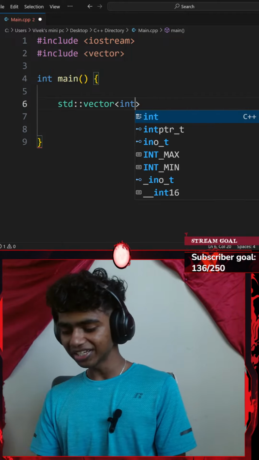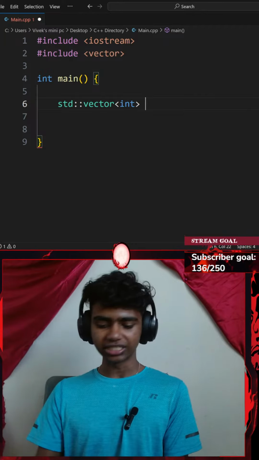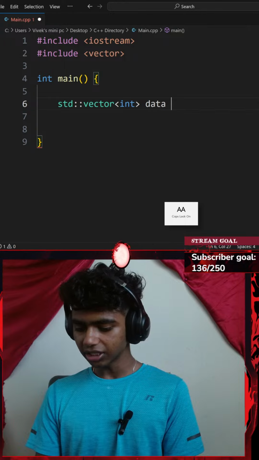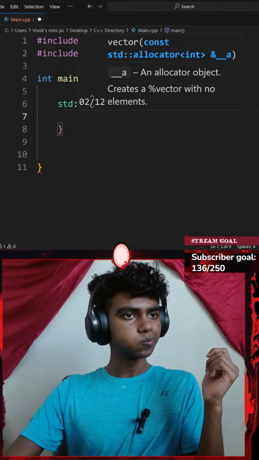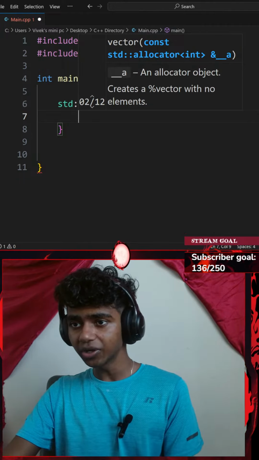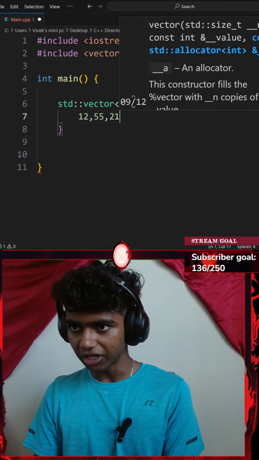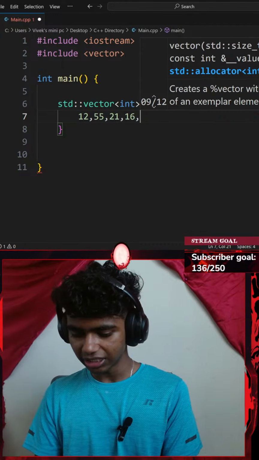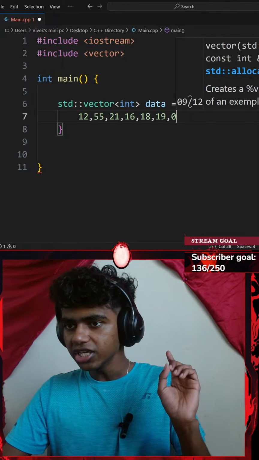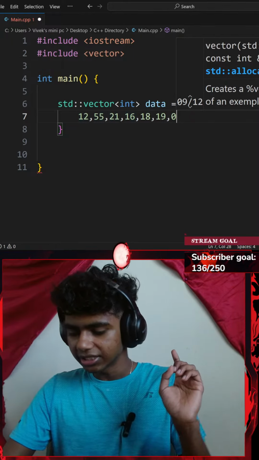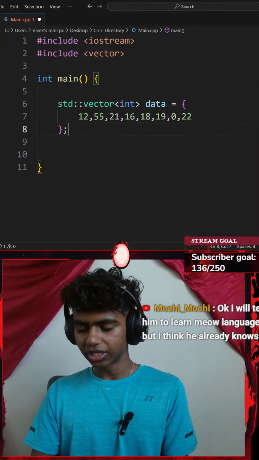Okay, so let me go ahead and create a standard vector which just consists of integers. I will be calling this vector data. Okay, and I will set a few datas here, with 8 numbers of my choice. Since it is data, I'll go with something like 12, 55, 21, 17, 18, 19, and 0. Are these 8? That's 3, that's 6, that's 7. I could go with something like 22. Okay, perfect. I will be ending my vector with a semicolon.